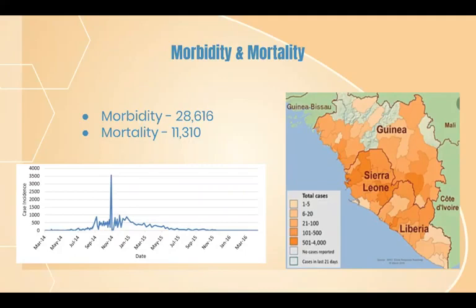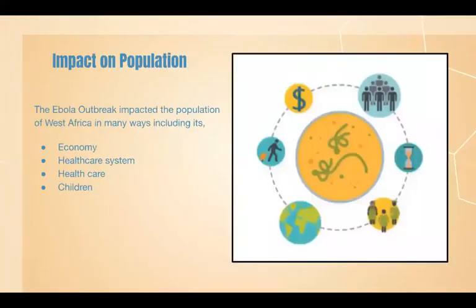During the span of the outbreak in West Africa, there was a total of 28,616 cases and 11,310 deaths. The Ebola outbreak in West Africa impacted these populations in many ways. Guinea, Liberia, and Sierra Leone had substantial economic loss in agricultural product, which caused the population to become worried about their food security. There were also restrictions placed on cross-border trading, which added to the economic loss.